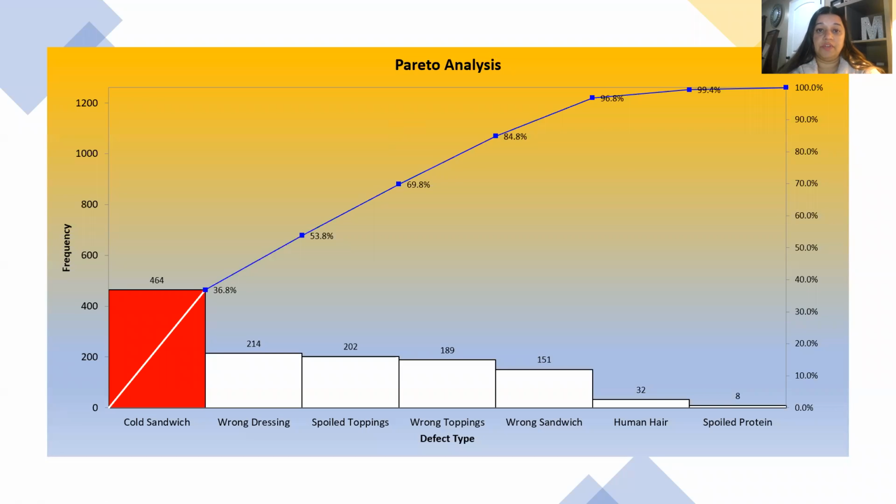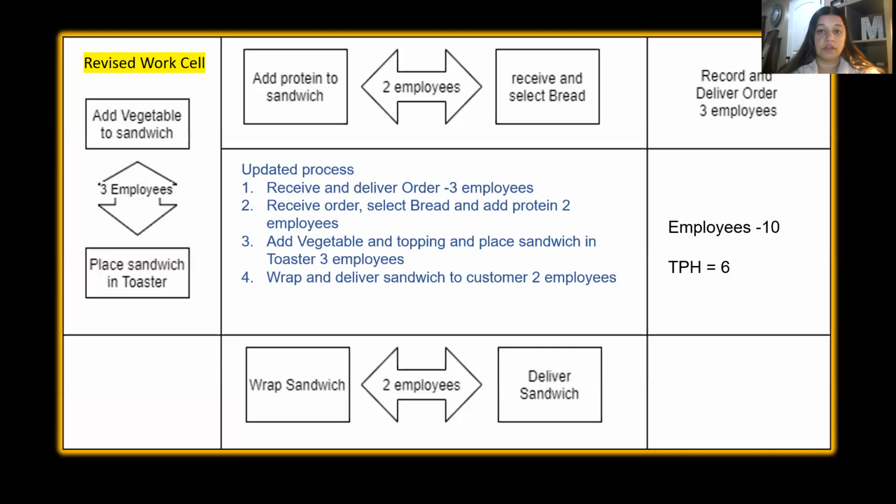Once I've done that, I've done a Pareto analysis. Pareto analysis is basically a chart that will tell you the probability of the defects over here. That's what I'm looking at. So as you can see, from cold sandwich to wrong dressing, around 53.8% of the defects are coming from cold sandwiches and wrong dressings. And this is what I'm going to be focusing on.